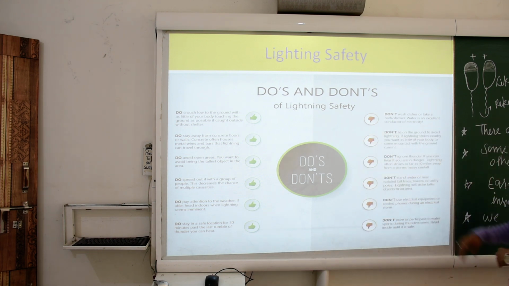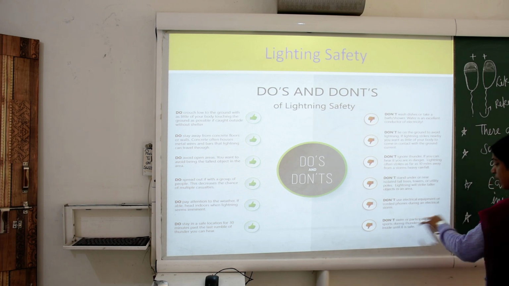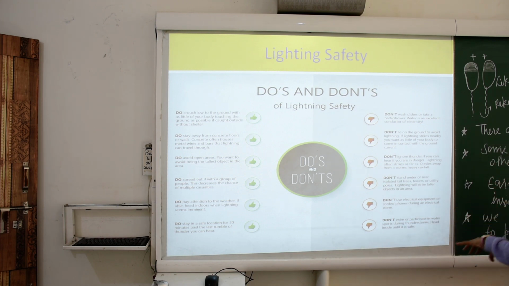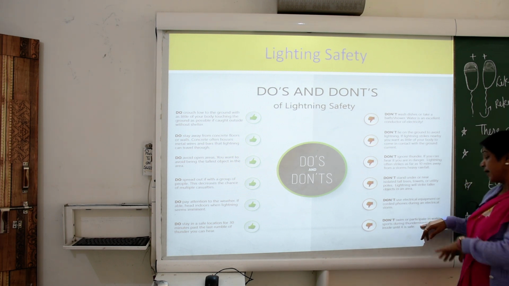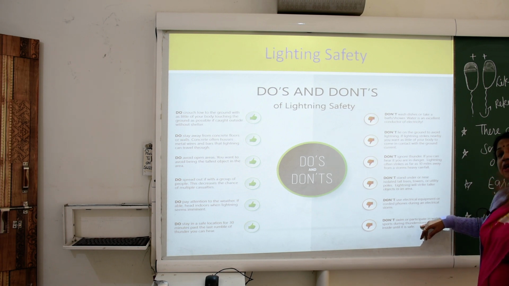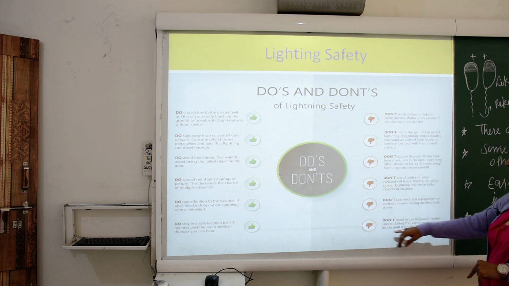Don't use electrical equipment during an electrical storm. Don't swim or participate in water sports during a thunderstorm. You can participate in any type of swimming competition, but not during a thunderstorm, and head inside until it's safe.